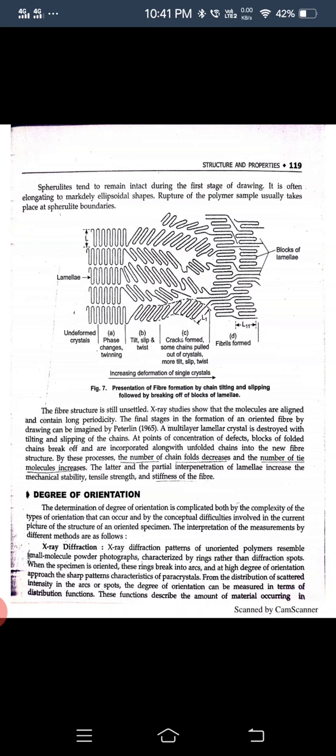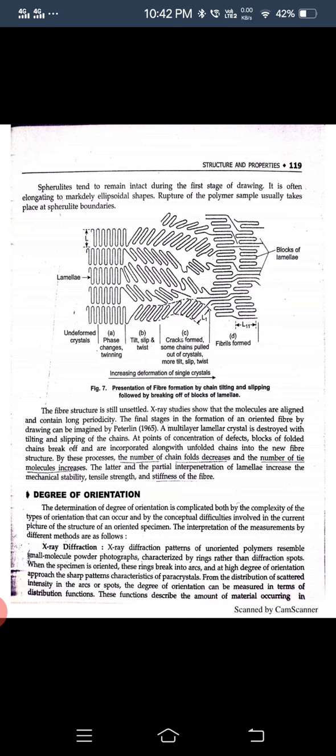By this process, the number of chain folds decreases and the number of tie molecules increases. The latter and the partial interpenetration of lamellae increase the mechanical stability, tensile strength and stiffness of the fiber. This is the oriented polymer morphology.